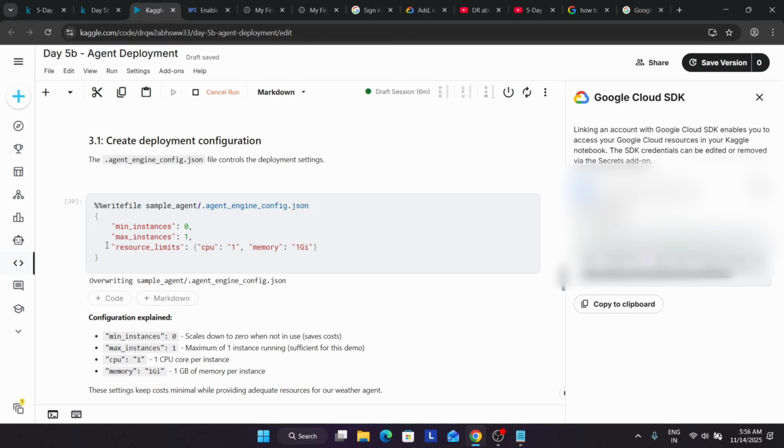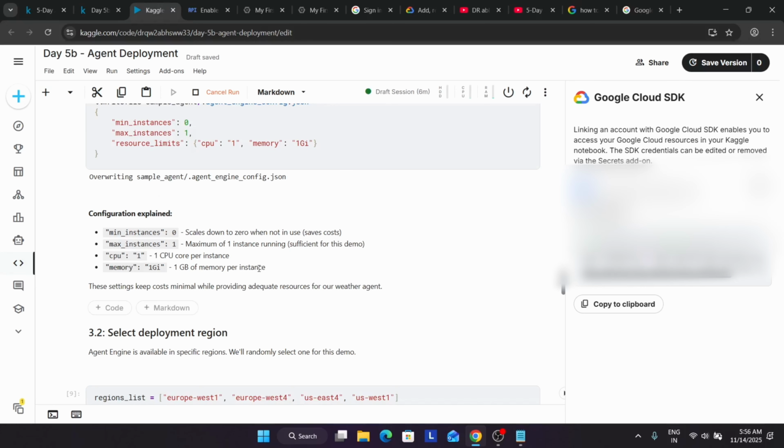Okay, so here it is basically 1 GB memory per instance, if you see the configuration. Here it scales down to 0 when not in use, which basically helps to save power and cost too. Another thing is that the maximum number is 1 instance, which is sufficient for this demo. If you are building bigger projects, then you need more instances running, depending on your requirements.